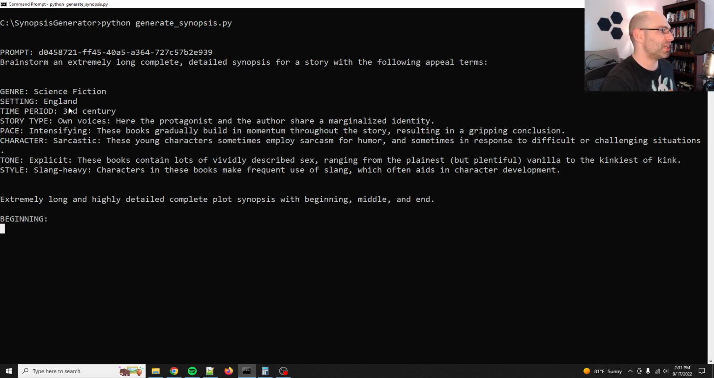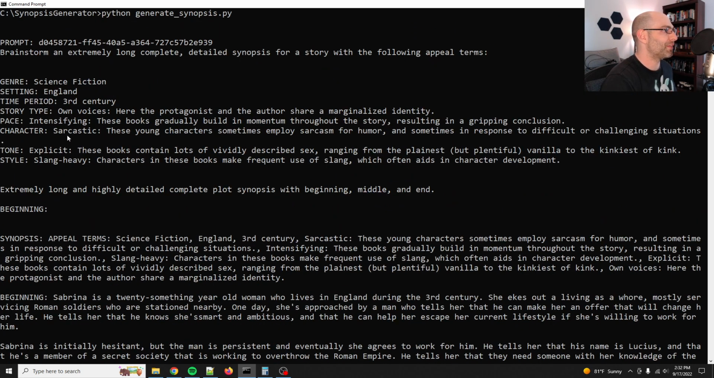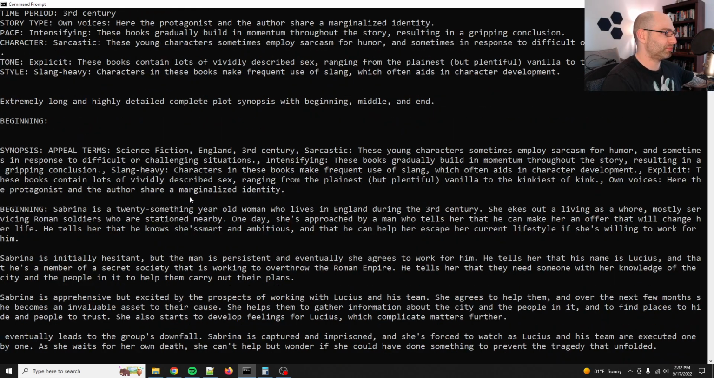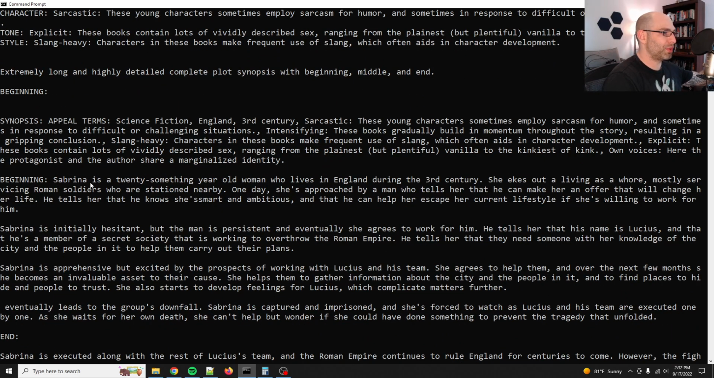Let's see. Science fiction, England in the 3rd century. Own voices, share marginalized identity. Pace is intensifying and character sarcastic. Tone is explicit, lots of vividly described sex. Ooh, okay, that's pretty spicy. And then slang heavy. Sabrina is a 20-something-year-old woman and lives in England during the 3rd century.